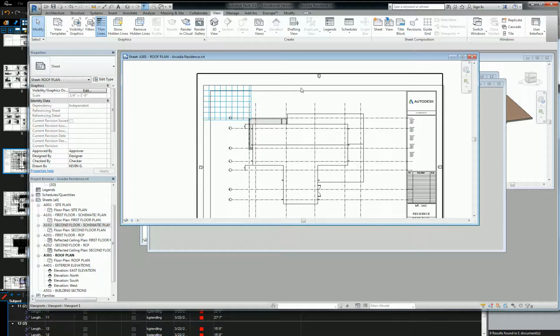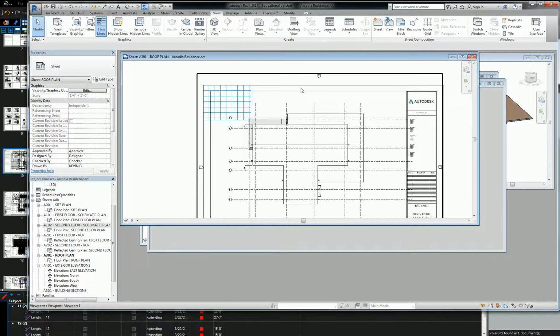Question? When you make a new sheet after this, do those filters apply, or do you have to go back and change the new sheet information to match whatever you're filtering by? Any new sheet is going to come in with its default properties. So yes, if you're creating new sheets after this, you will have to change that stuff.